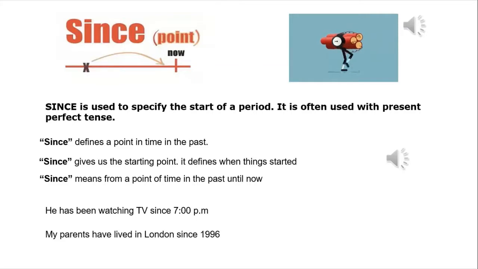Another example: My parents have lived in London since 1996. This is the present perfect. Have lived is the present perfect. So again, notice this is since followed by a specific point in time. Here it is a year, 1996. And in the first example, it is a time, 7 p.m.